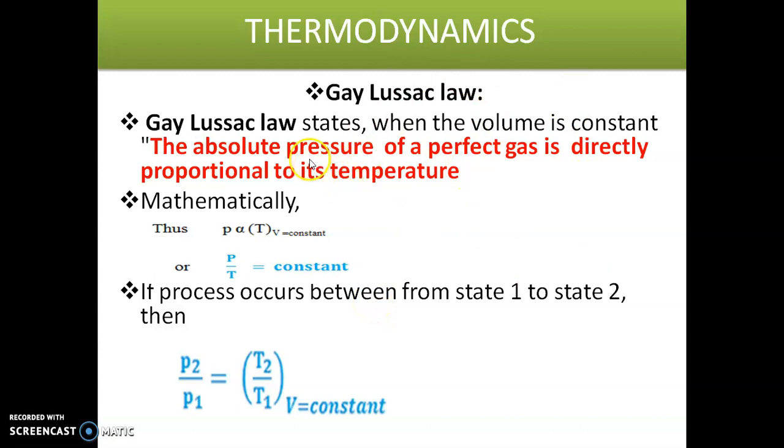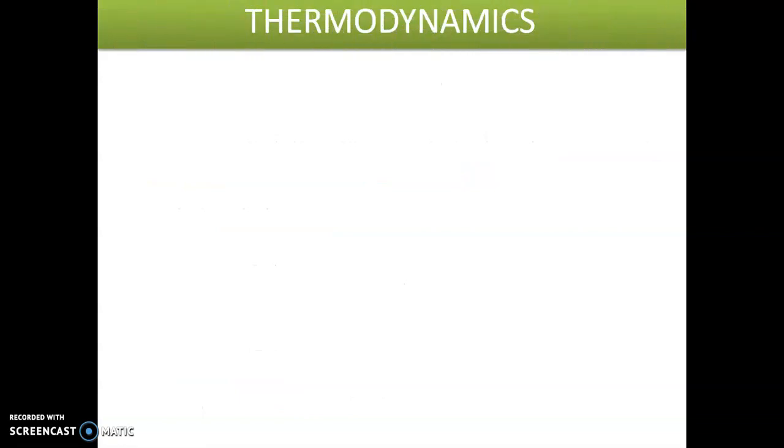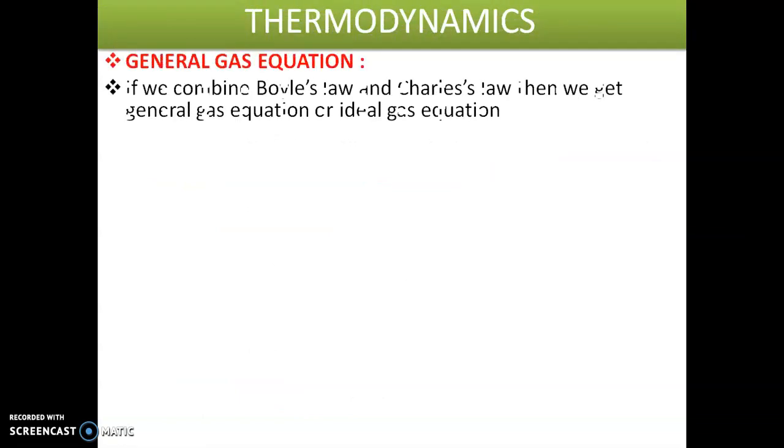Next we will discuss the general gas equation. So how can we get the general gas equation? The general gas equation is PV is equal to MRT. If we combine Boyle's law and Charles' law, we get the general gas equation, that is the ideal gas equation. General gas equation or ideal gas equation, both are the same.